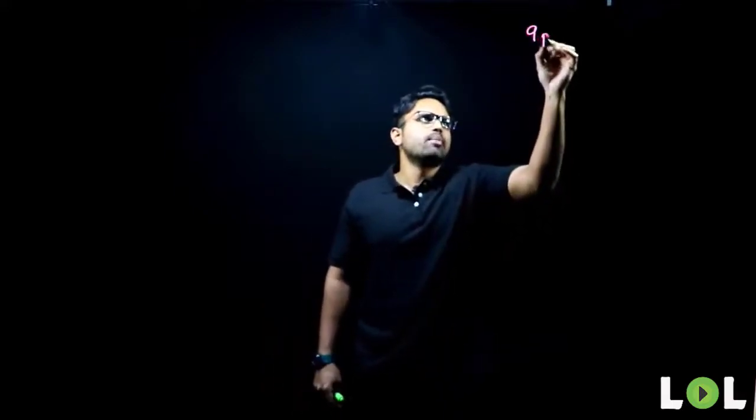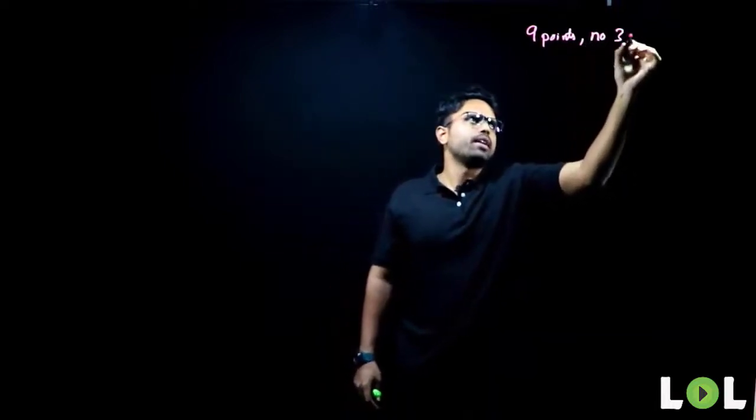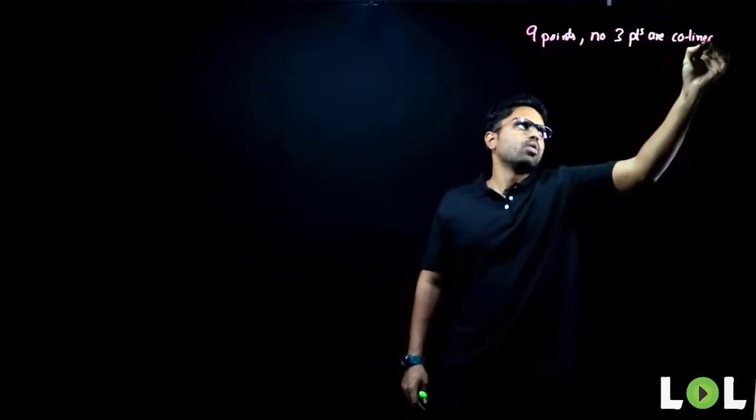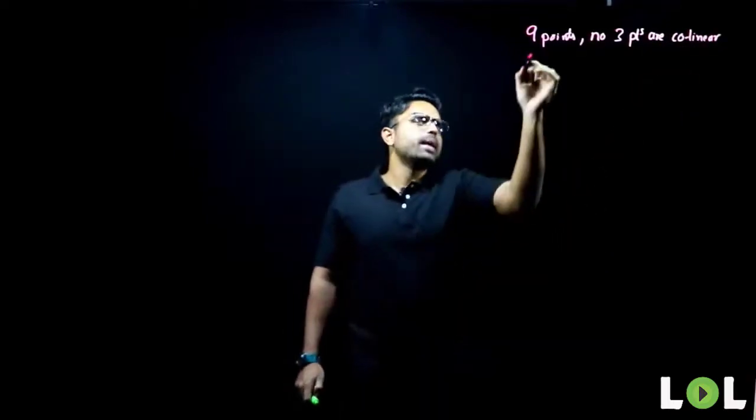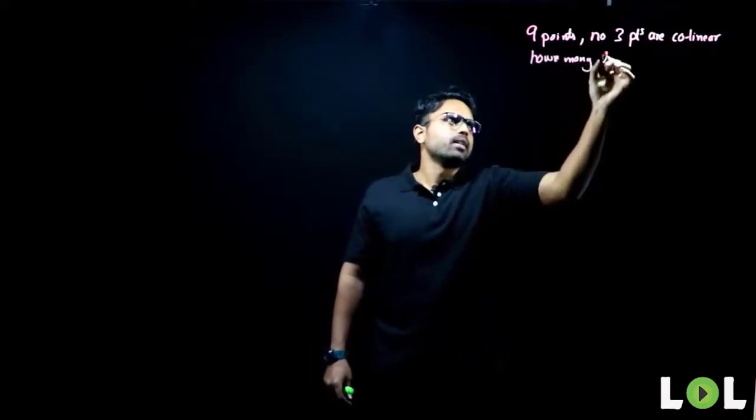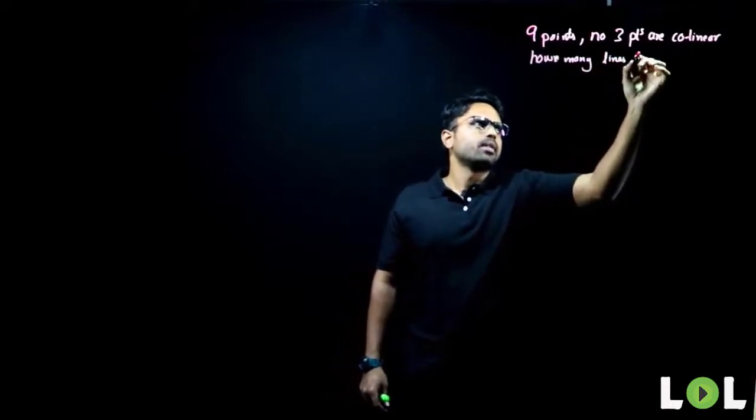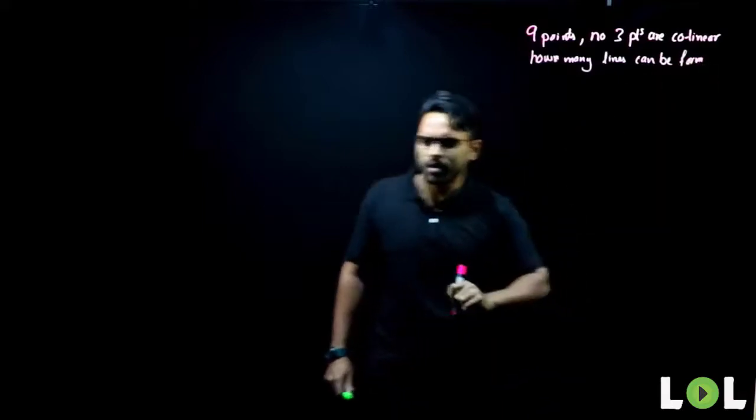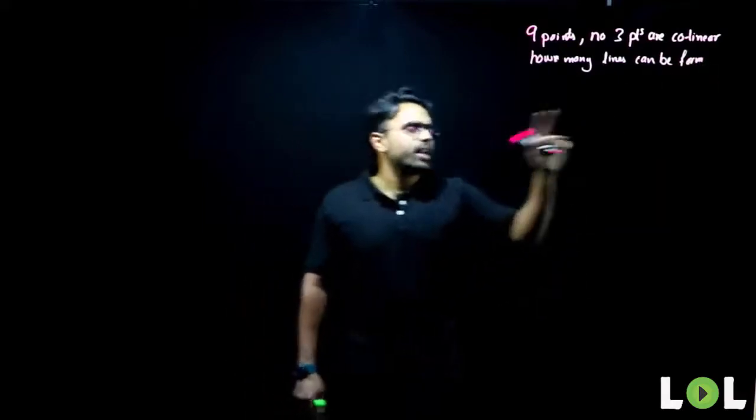The question will be something like this. A 2D plane consists of 9 points. No 3 points are collinear. How many lines can be formed? Okay, no 3 points are collinear. How many lines can be formed?